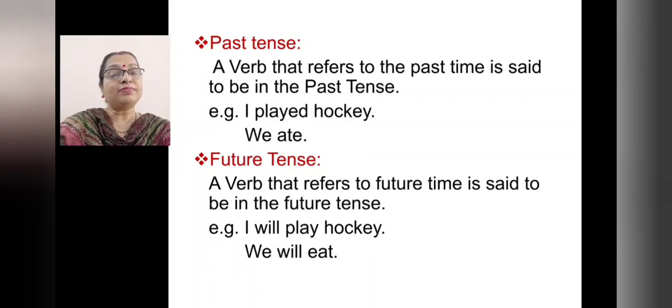Future tense. A verb that refers to future time is said to be in the future tense. I will play hockey. So, where is the verb here? Will play. It talks about the future. We will eat. So, will eat is the verb which talks about future time.